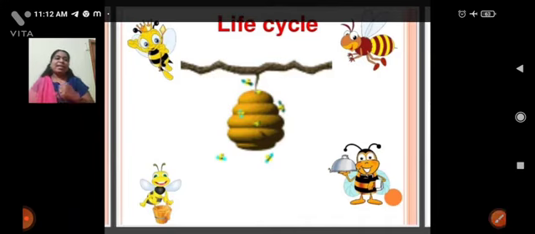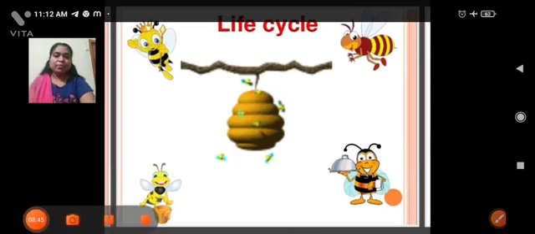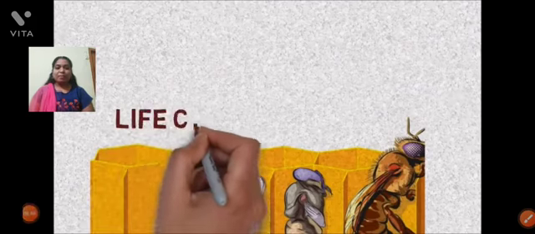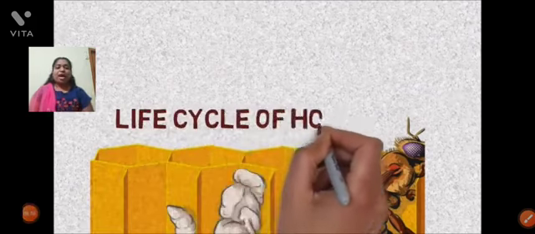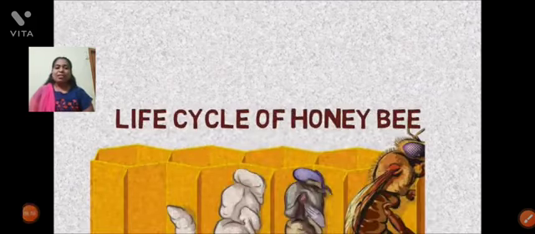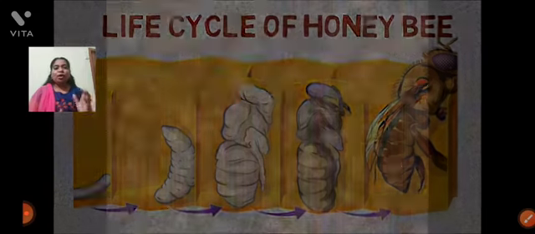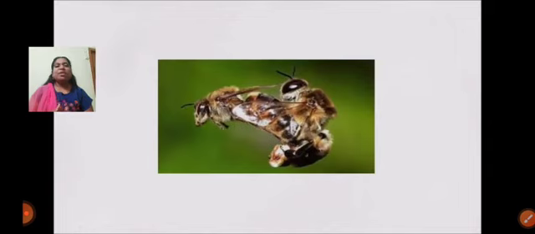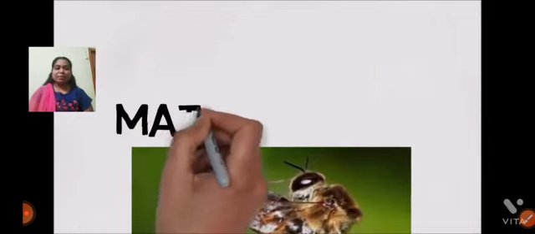Now, life cycle of honeybees. Life cycle of honeybee will start with the egg to adult. So in this video, you may observe the life cycle of honeybee.